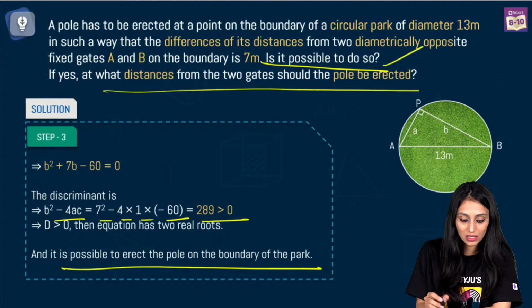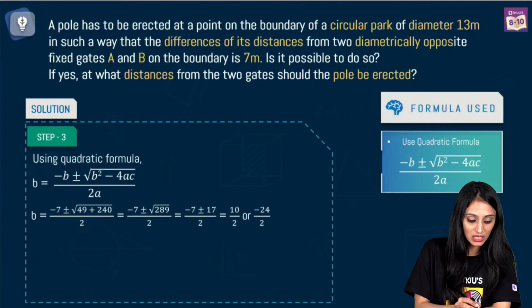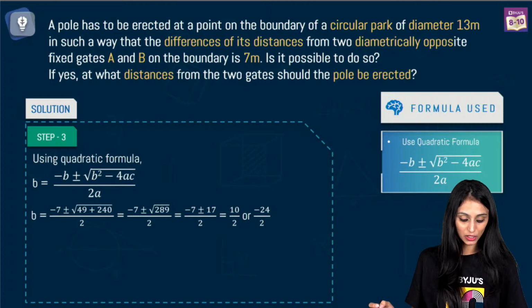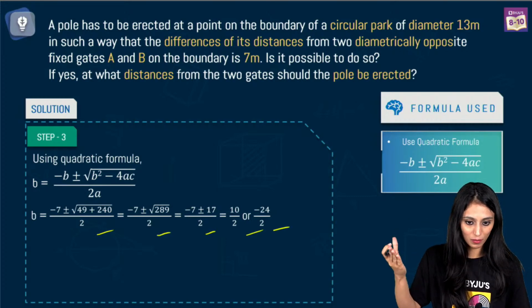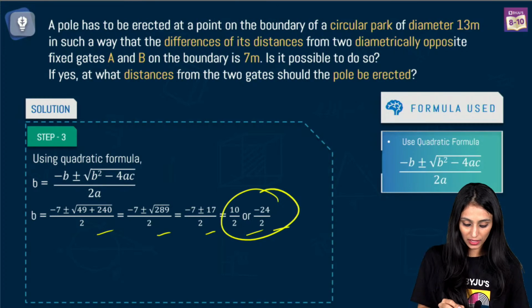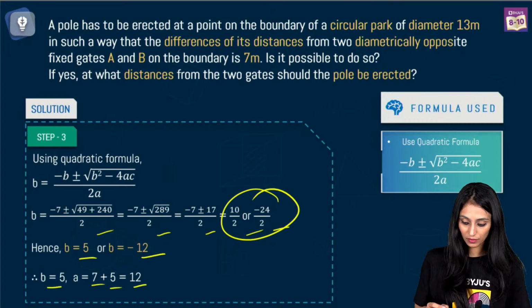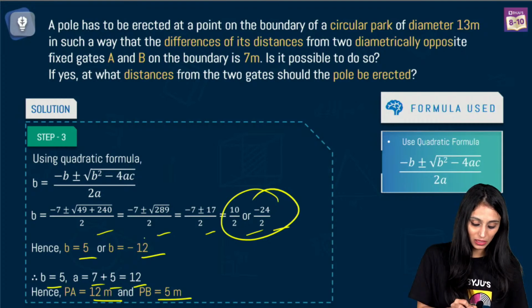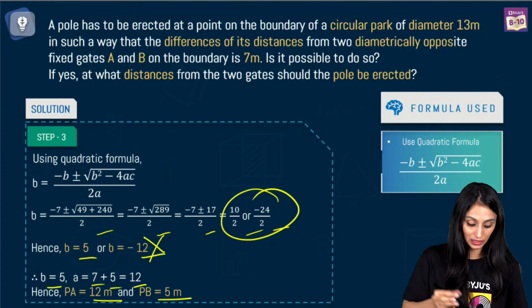Next is, at what distance should the pole be erected? So simply we will find out the value of the roots. B is equal to minus B plus minus square root of B square minus 4AC, all divided by 2A. Put the values in the formula. We all know how to use the quadratic formula, right? You get these two values: one is negative, one is positive. B is 5 and B is minus 12. If B is 5, A is going to be 12. So PA would be 12 and PB would be 5 meters in that case. But we will be neglecting the negative value because it is about length. Length can never be negative, right?